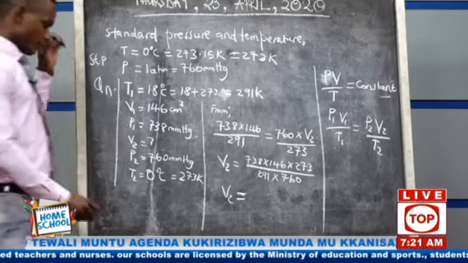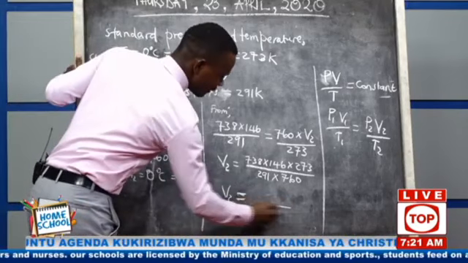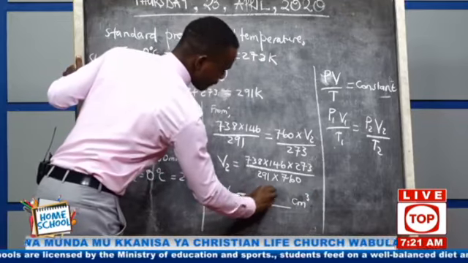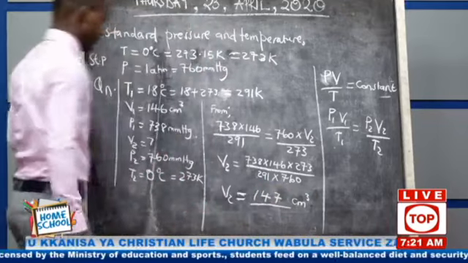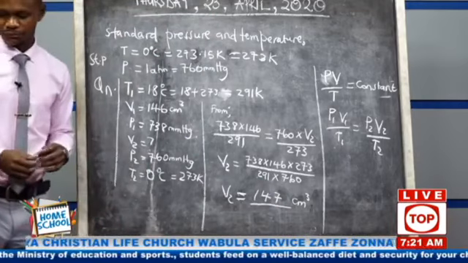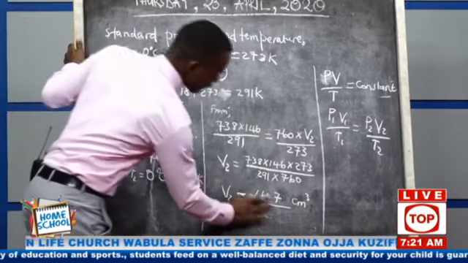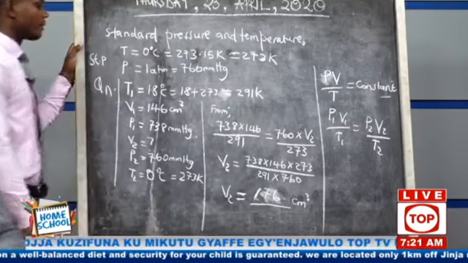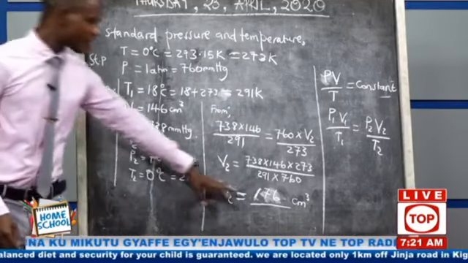Okay? This answer should be in centimeter cubed, which is 147.176. Please, if it is not the right answer, you press the calculator very well. Press it until you get this answer.